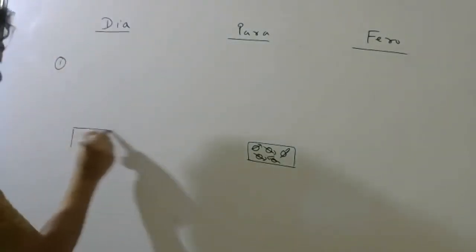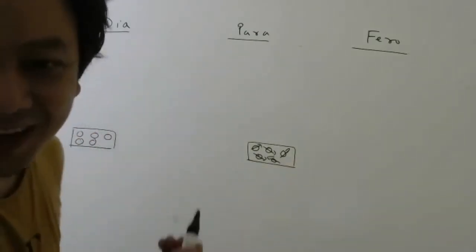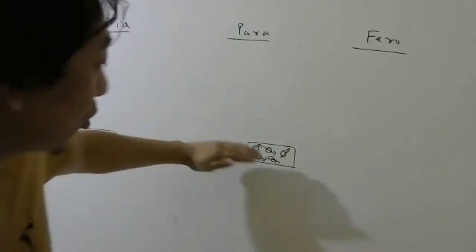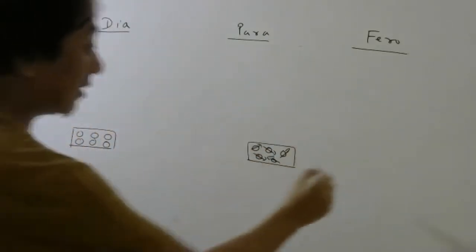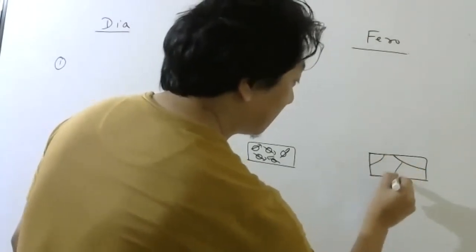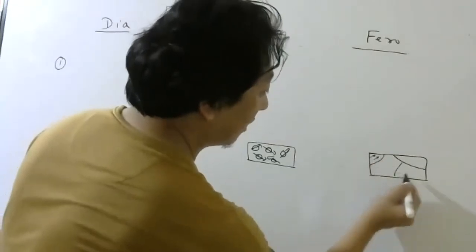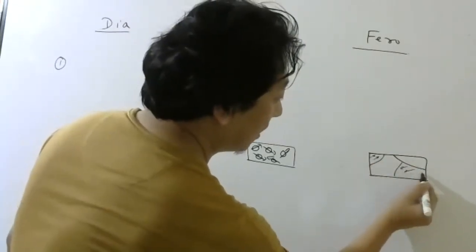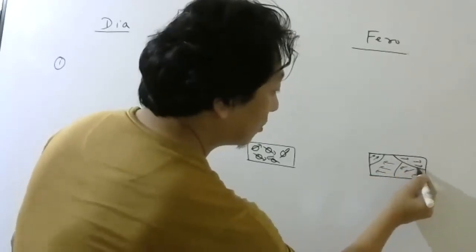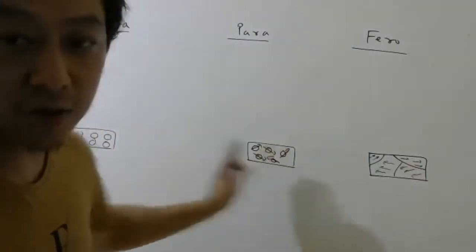So for diamagnetic, the atoms will be there, but the magnetic moment will not be there, so I am not showing any arrow. And here, if you remember, I told you domains will be there. In one domain, all the dipoles will be in the same direction. In another domain, dipoles will be in the opposite direction. So again, the total magnetization is 0 here also, and of course here it is 0 only.